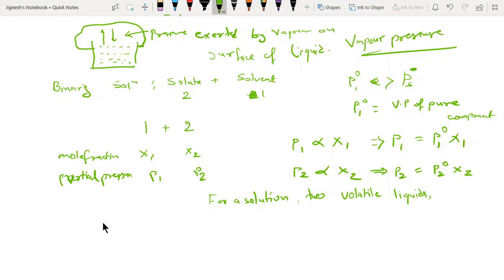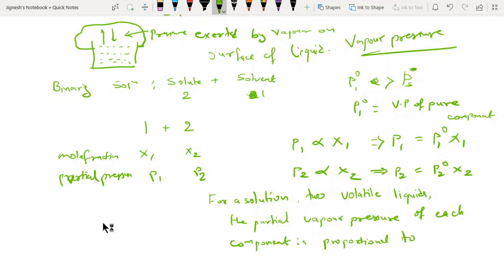What it says is: the partial vapor pressure of each component is proportional to its mole fraction at a given temperature.